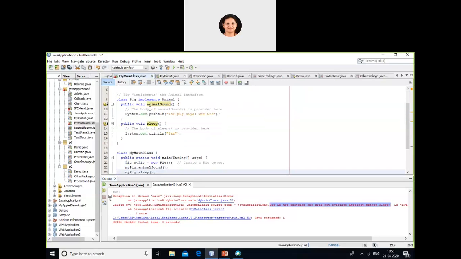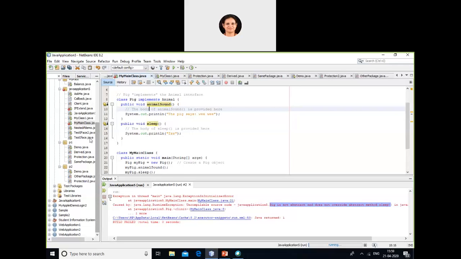That is what an interface is. Basically, an interface is nothing but an abstract definition of a class.